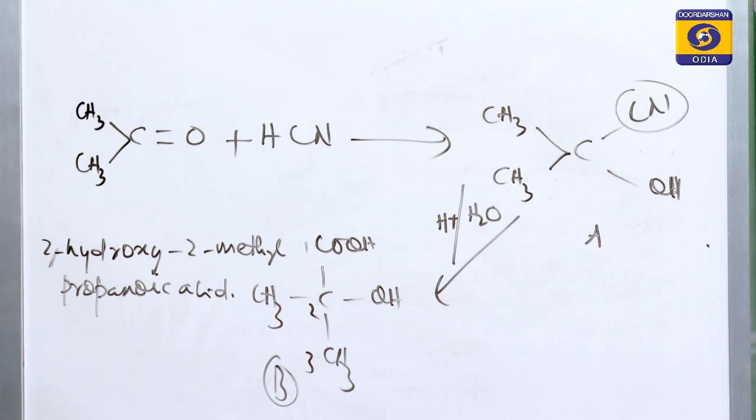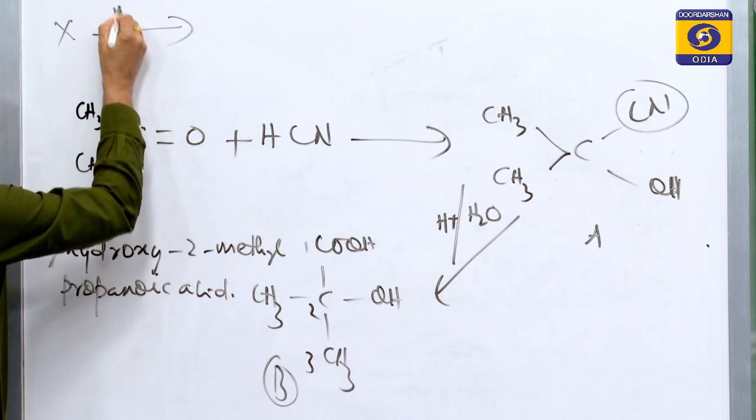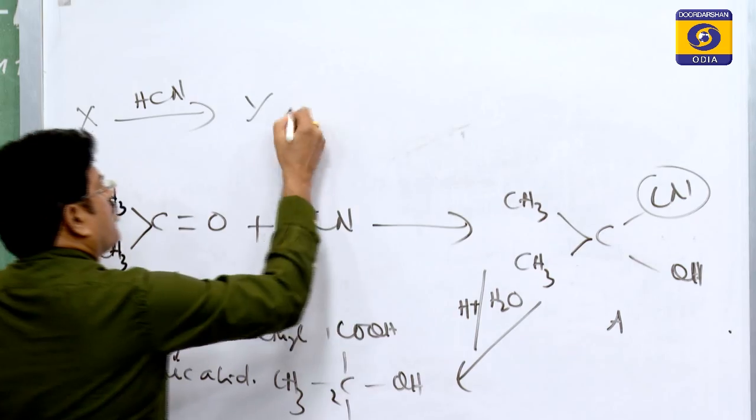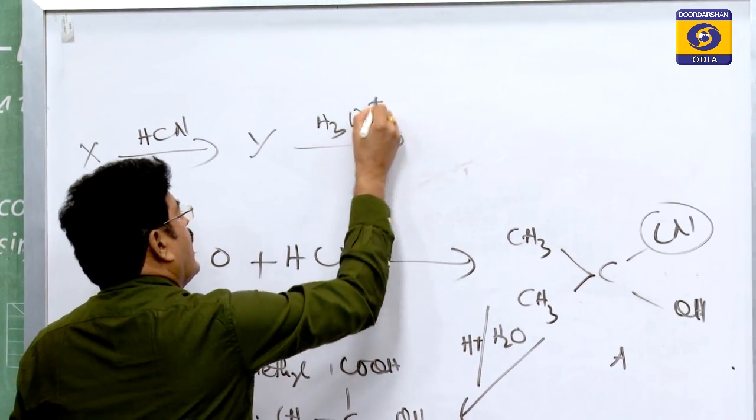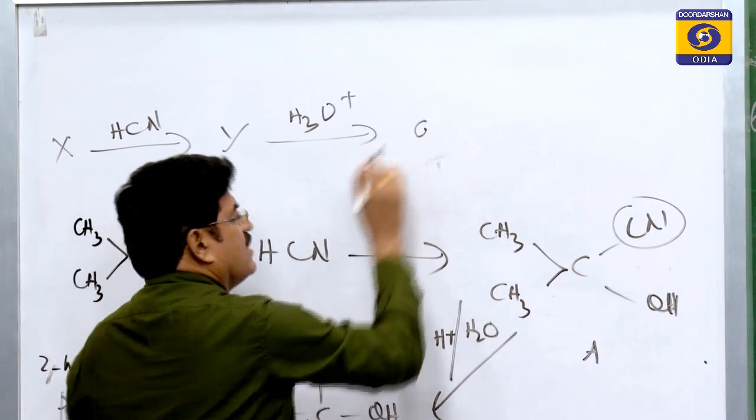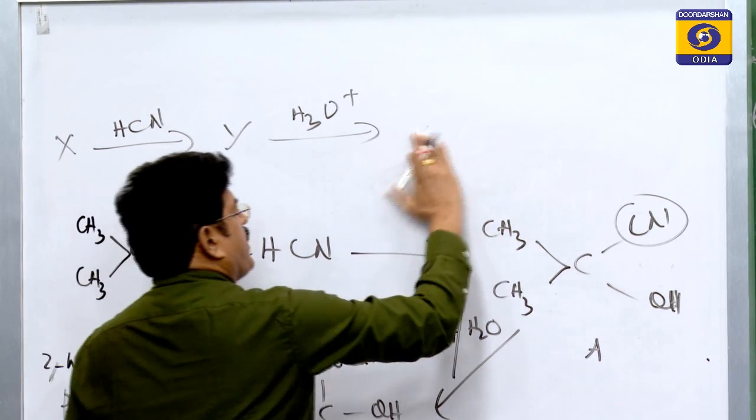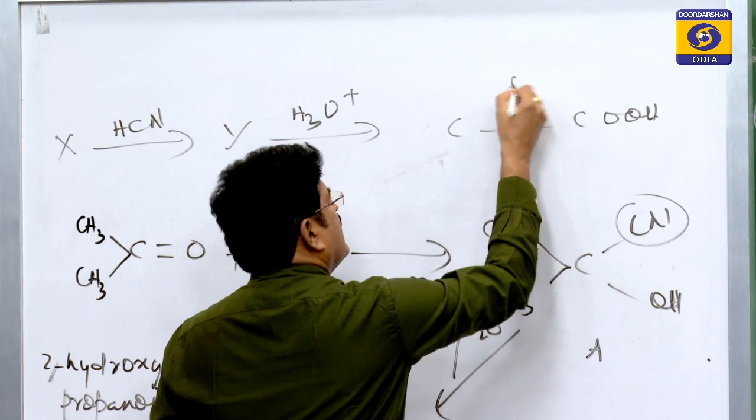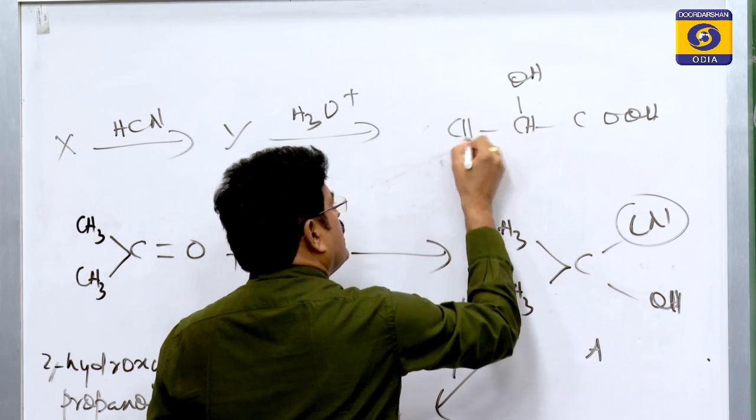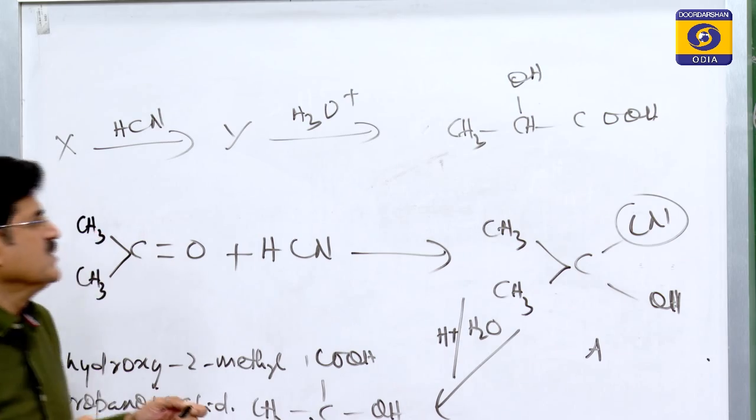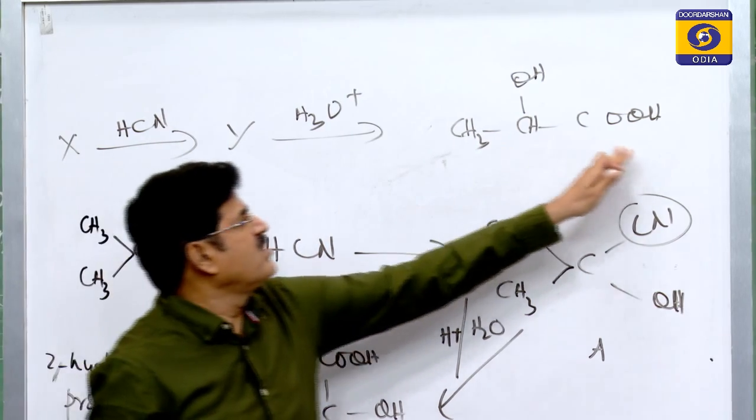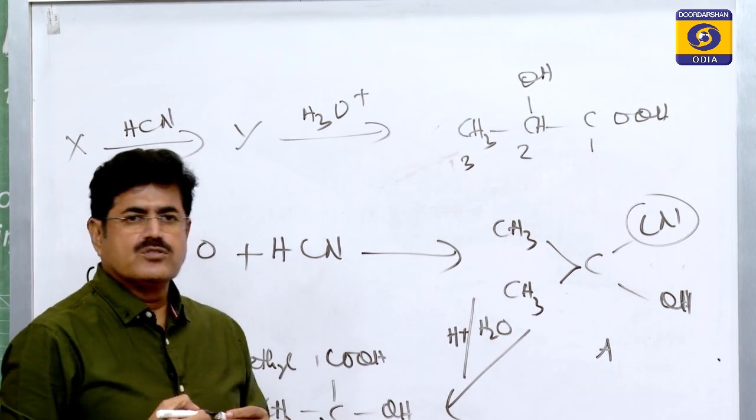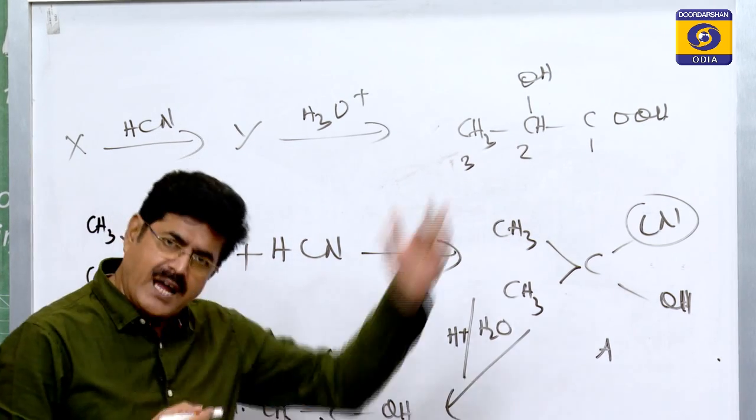Third question: X with HCN gives Y. That's a reverse method of asking questions here. That upon acid hydrolysis gives, it is given, 2-hydroxypropanoic acid. This is propanoic acid, 2-hydroxy, then use hydrogen to satisfy the tetracovalence of carbon. 1, 2, 3. So what is the IUPAC name? 2-hydroxypropanoic acid. This is lactic acid.